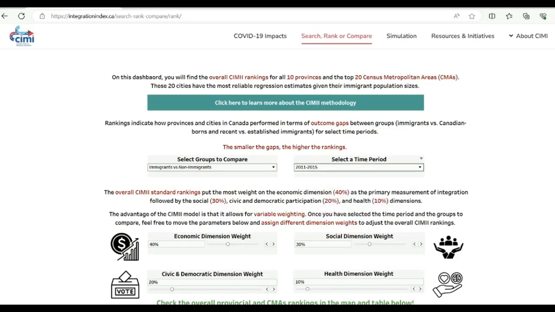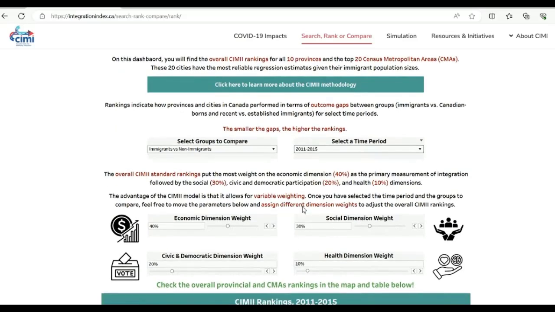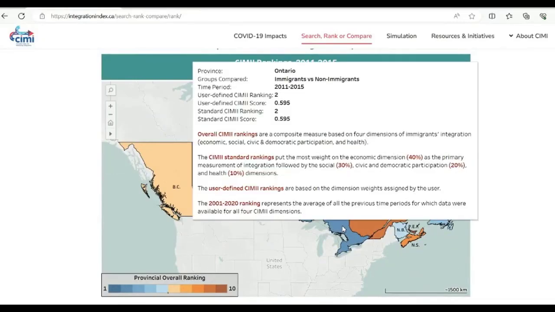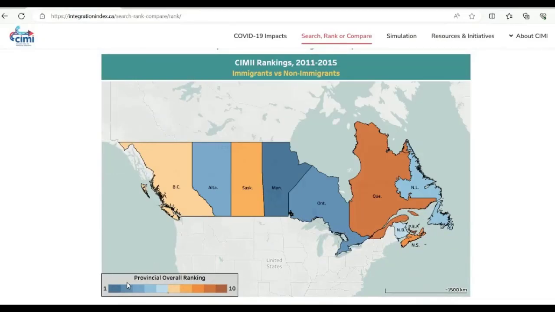Overall CIMII rankings are a composite measure based on 4 dimensions of immigrant integration: economic, social, civic and democratic, as well as health. We use an orange to blue color scheme to display the provincial rankings for the selected group and time period in this map. The darker shade of the blue color signifies higher ranked provinces, while the darker shade of orange means lower ranked provinces.